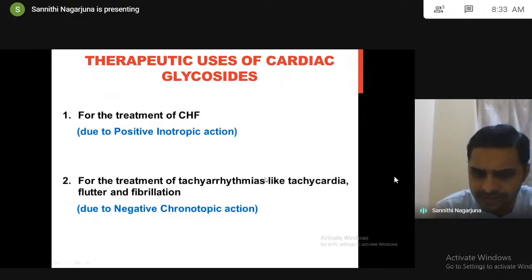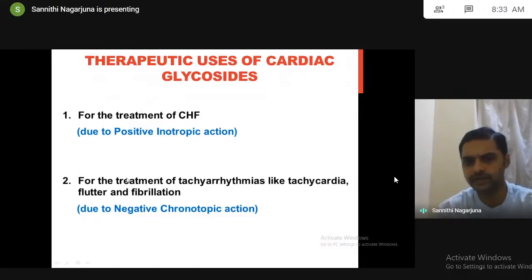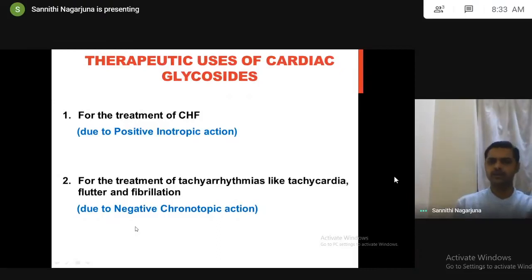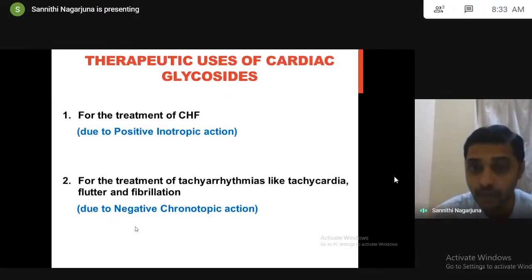So we are using all these drugs for tachyarrhythmias like tachycardia, flutter, fibrillation. All are tachyarrhythmias. Tachycardia means above 150 beats per minute, flutter above 300 beats per minute, fibrillation above 500 beats per minute. So it is a more severe form, a more dangerous condition.